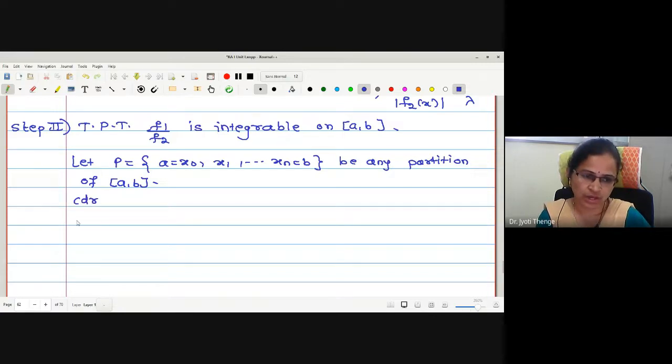Consider capital Mi dash, small mi dash, be bounds of f1 in the ith subinterval. What for f2? Mi double dash.